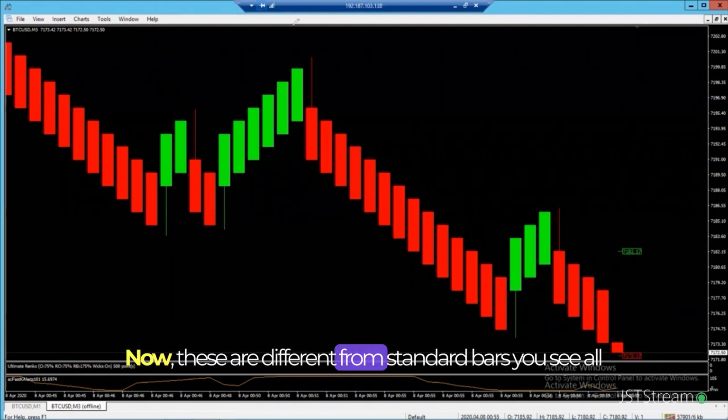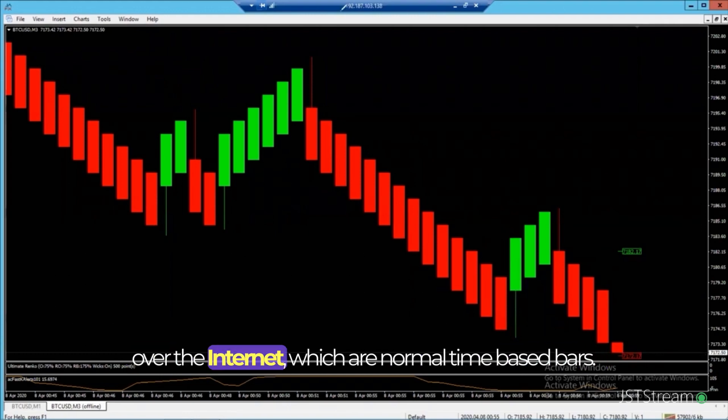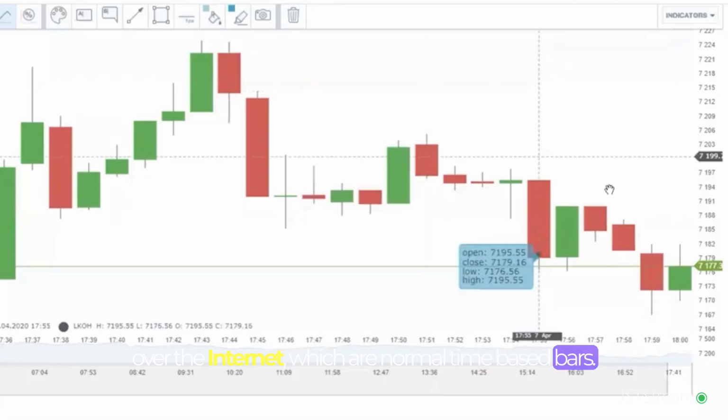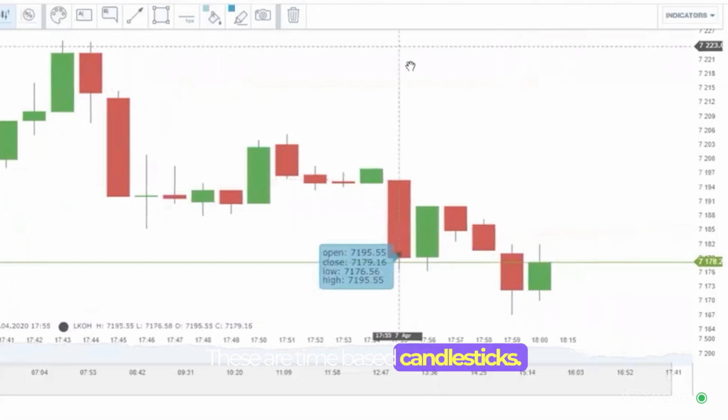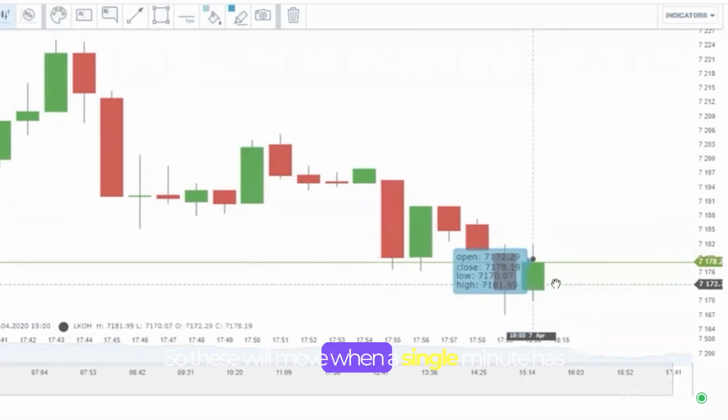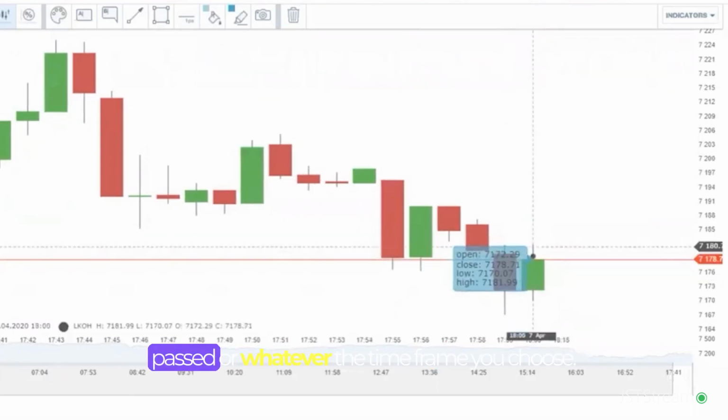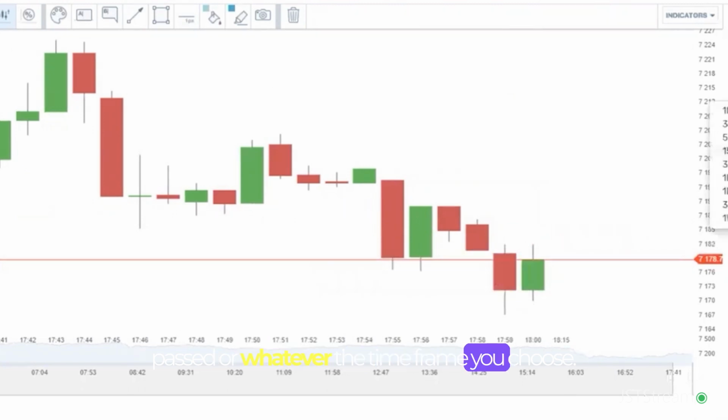Now, these are different from standard bars you see all over the internet, which are normal time-based bars. These are time-based candlesticks. So these will move when a single minute has passed, or whatever the time frame you choose, 3 minute, 5 minute, 15 minute, 30 minutes, so on.